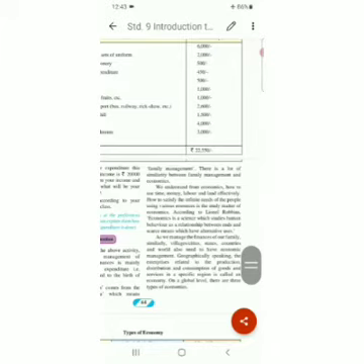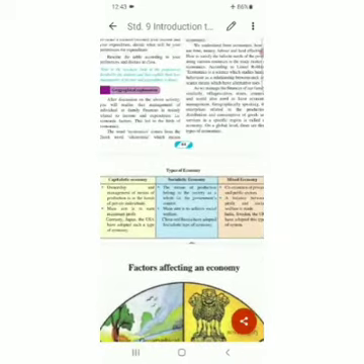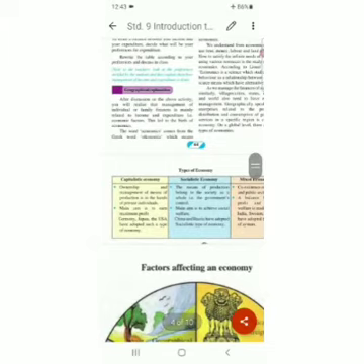Now on a global level, world level, there are 3 types of economies. What are those 3 types of economies? Let's see. See here, this table tells us the types of economy. First is capitalistic economy. The word capitalistic is not new to you. Last year in history, we have studied this capitalistic word very nicely. Capitalistic economy, second is socialistic economy, and third is mixed economy. What is all this? Let's see.